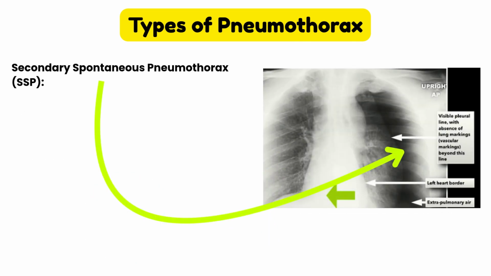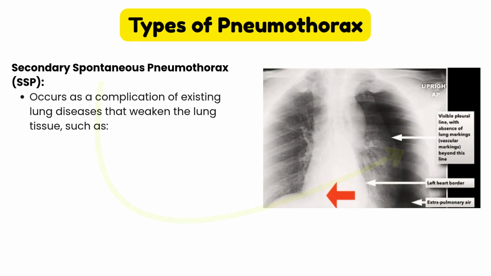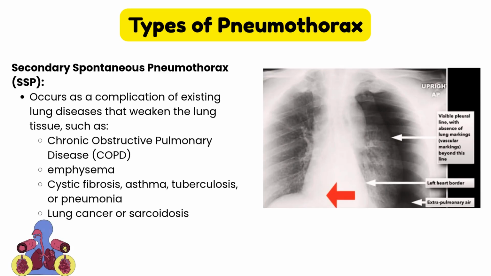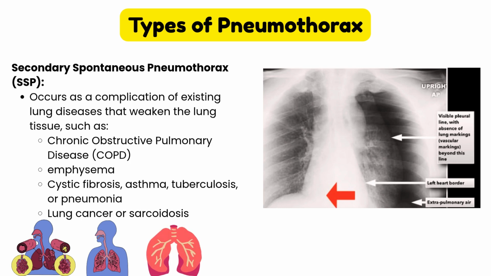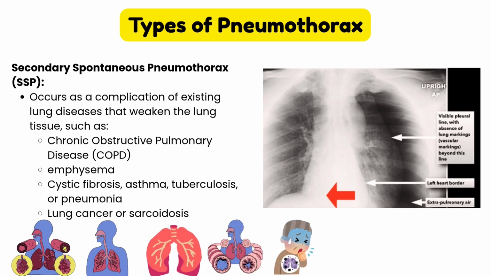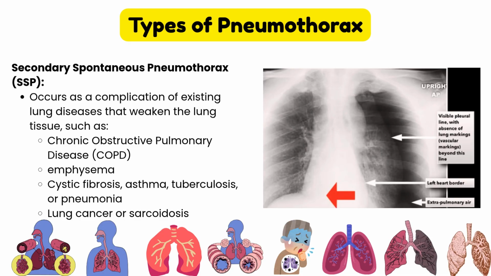Secondary spontaneous pneumothorax. It occurs as a complication of existing lung diseases that weaken the lung tissue, such as chronic obstructive pulmonary disease, COPD, emphysema, cystic fibrosis, asthma, tuberculosis, or pneumonia. It can also be caused by lung cancer or sarcoidosis.